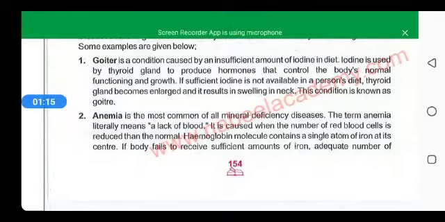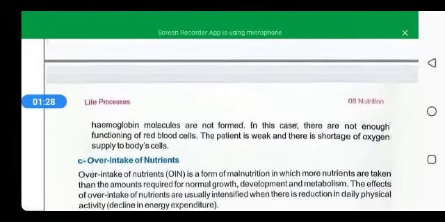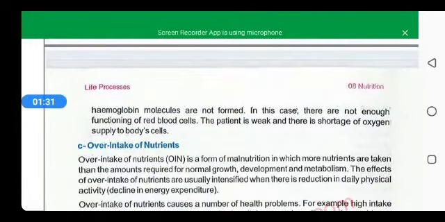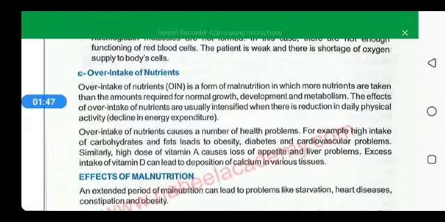Anemia, as the name indicates, is the lack of blood, and this lack of blood is caused by the deficiency of iron in the body. Iron is a central part of hemoglobin, and if the body gets an insufficient amount of iron, then hemoglobin molecules are not formed in the body, and as a result the functioning of the blood gets disturbed. What is the functioning of the blood, students? That is the transport of oxygen, and moreover the person becomes weak also.